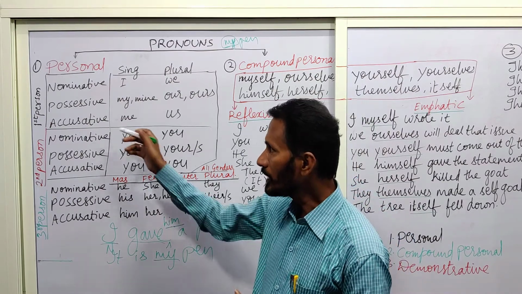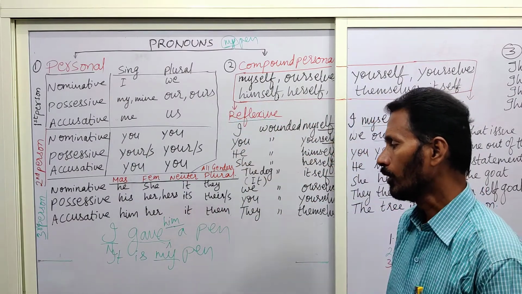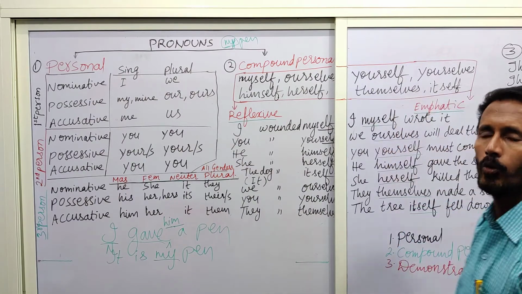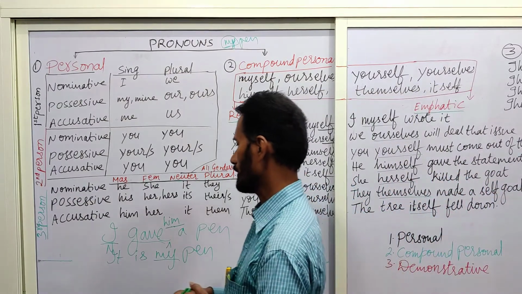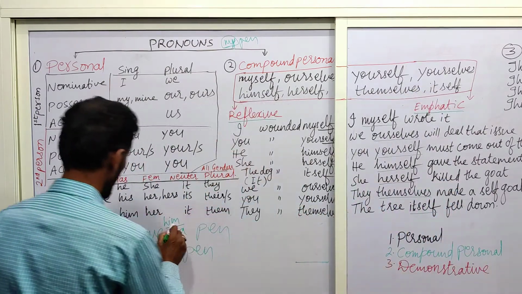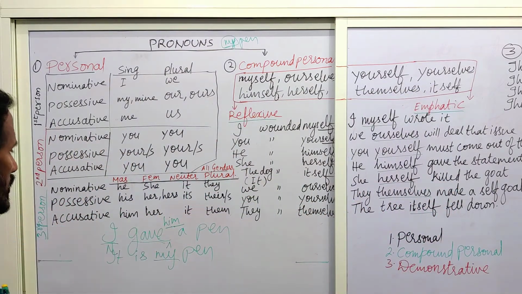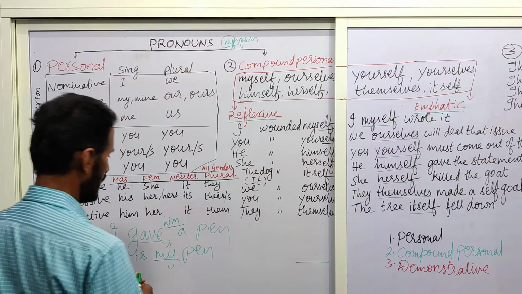Next, accusative case. How to find accusative case? If we put the question whom or what after the verb and its subject, we get the accusative case. For example, I gave him a pen. To whom did I give? Him. I gave him. To whom means here the answer is him. So this is said to be accusative case.